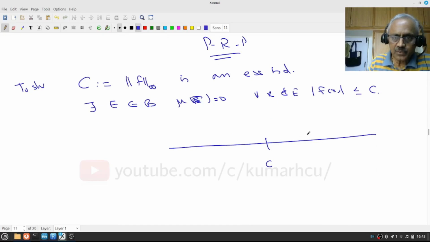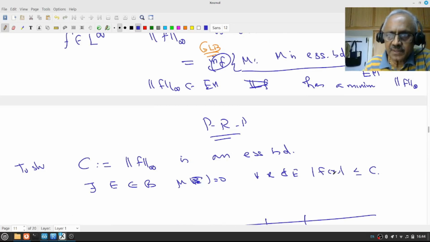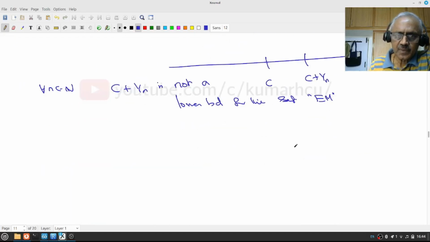Therefore, C plus 1 by n is not a lower bound, for all natural numbers n, for the set EM. What is EM? The set of all essential bounds. Maybe I should have used EB. Anyway, it's all right.